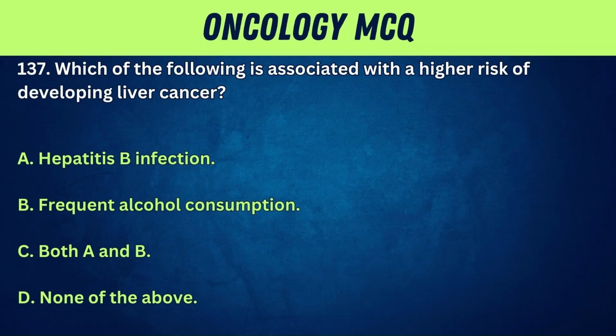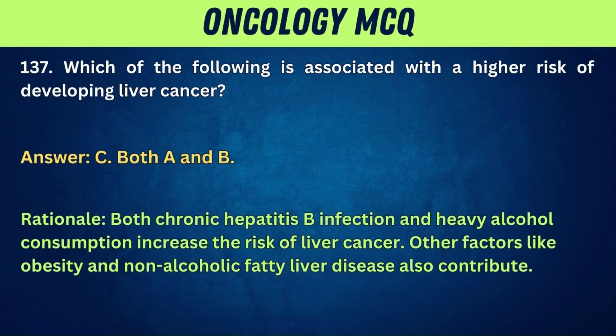137. Which of the following is associated with a higher risk of developing liver cancer? A. Hepatitis B infection. B. Frequent alcohol consumption. C. Both A and B. D. None of the above. Answer: C. Both A and B. Rationale: both chronic hepatitis B infection and heavy alcohol consumption increase the risk of liver cancer. Other factors like obesity and non-alcoholic fatty liver disease also contribute.